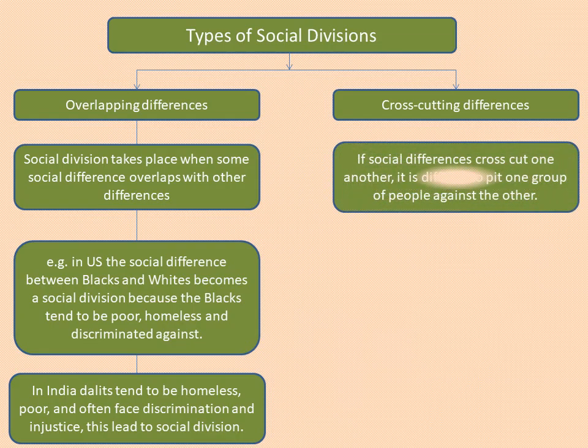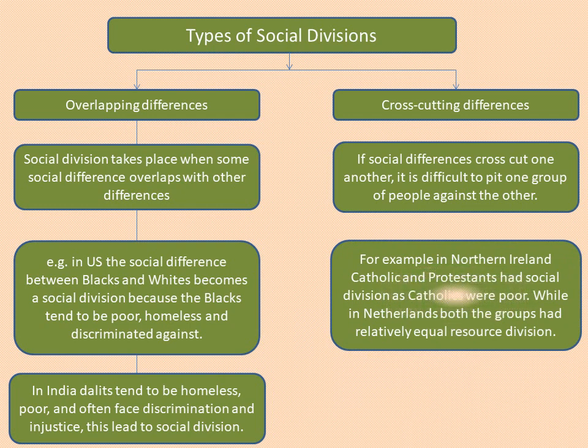Cross-cutting differences. If social differences cross-cut one another, it is difficult to pit one group of people against the other. It means that the groups that share a common interest on one issue are likely to be on different sides on a different issue. For example, consider the cases of Northern Ireland and Netherlands. Both are predominantly Christian but divided between Catholics and Protestants.